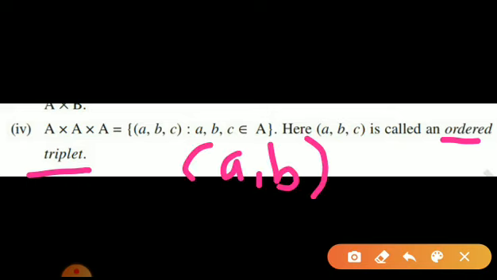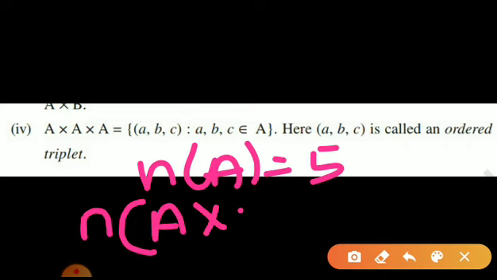Now here (a, b, c) is called an ordered triplet. When you have just (a, b), it is called an ordered pair. Pair means 2, here it is an ordered triplet. Now can you tell, if n(A) is equal to 5, what will be the number of elements in A cross A cross A?